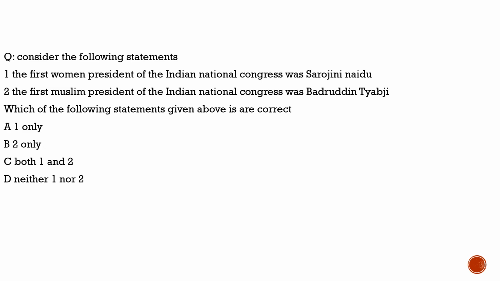Here the question says, consider the following statements. First statement, the first woman president of the Indian National Congress was Sarojini Naidu. Totally incorrect. She was Annie Besant, in 1917, I guess. Sorry, I don't have a pen to write it properly, so I hope you understood. So statement 1 is incorrect. Coming to statement 2, the first Muslim president of the Indian National Congress was Badruddin Tyabji. 100% correct. So with respect to this question, the correct option is B, statement 2 only.